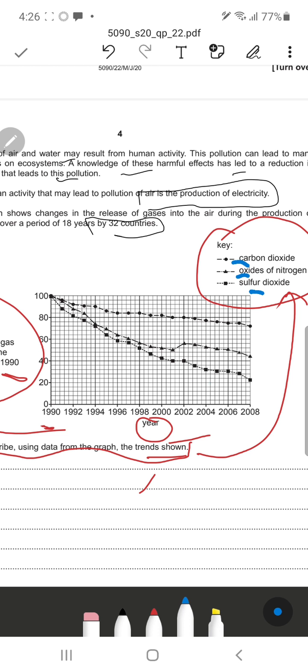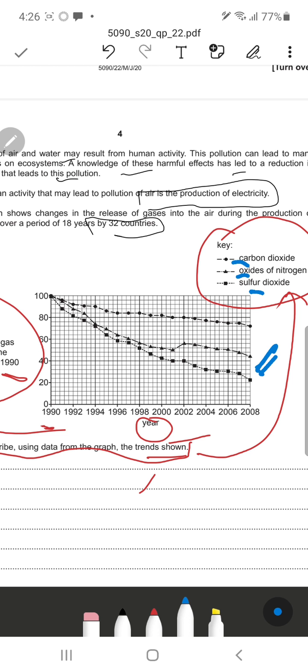Okay, so we just got to describe. In describe questions we have to remember that we just have to say what this graph shows. We do not have to actually explain what the effect of these chemicals is. We just have to say what this graph shows, that's it, nothing else.